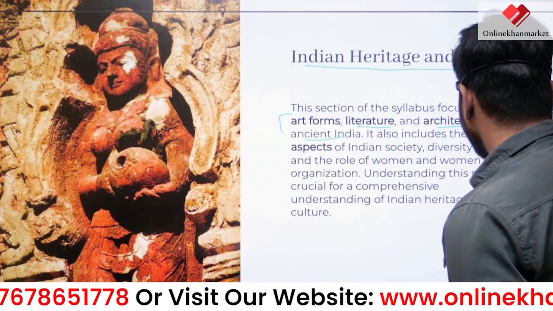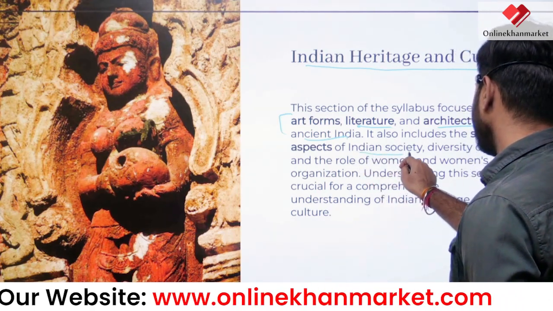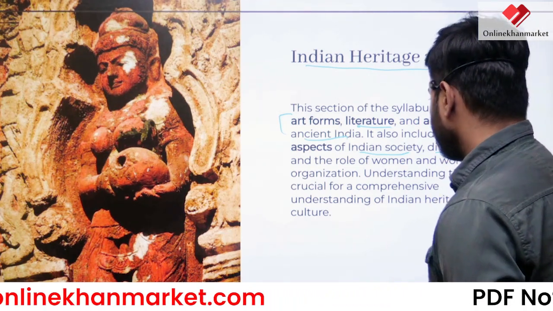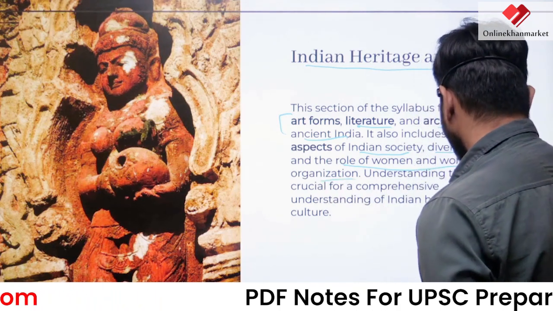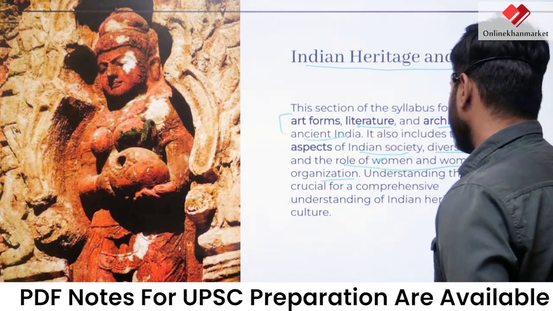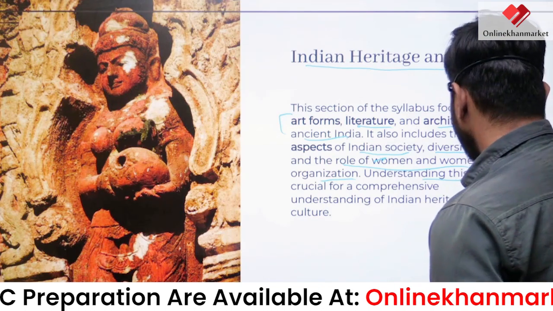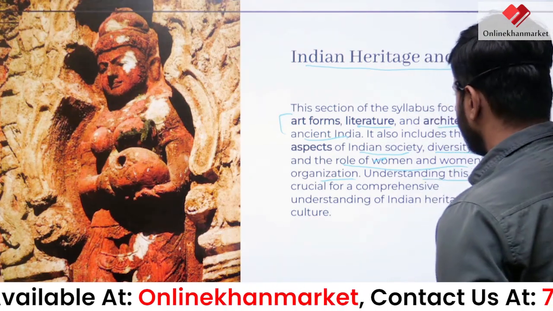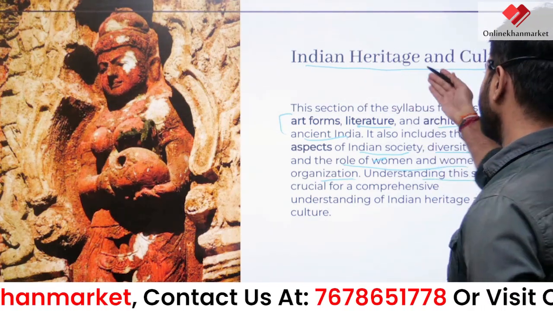It also includes the salient aspects of Indian society in ancient times, the diversity of India, plus the role of women and men's and women's organizations. So we get a comprehensive understanding of Indian heritage and culture. This is our first thing in the GS paper 1.